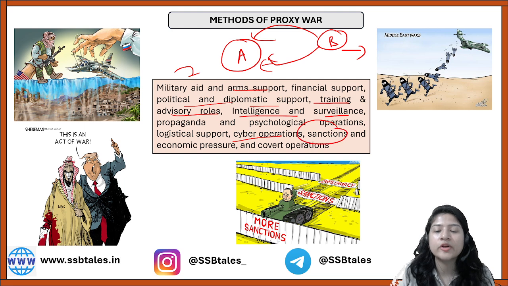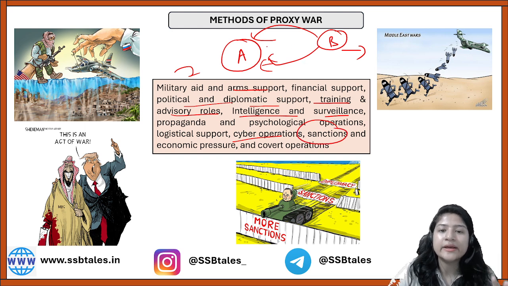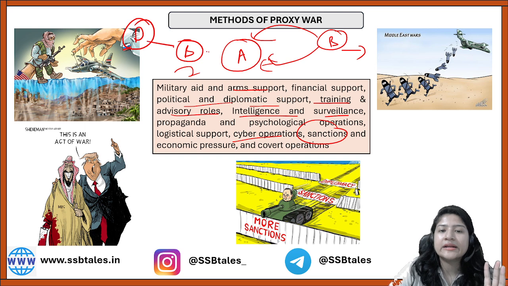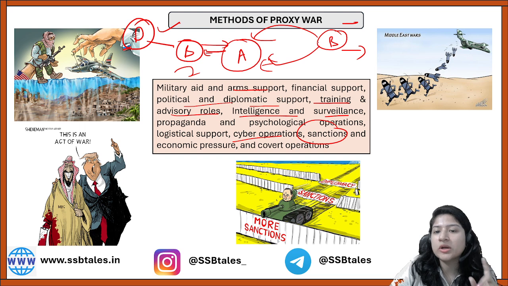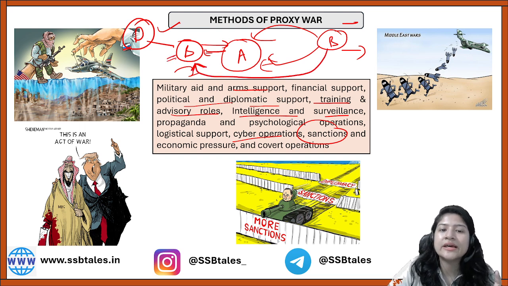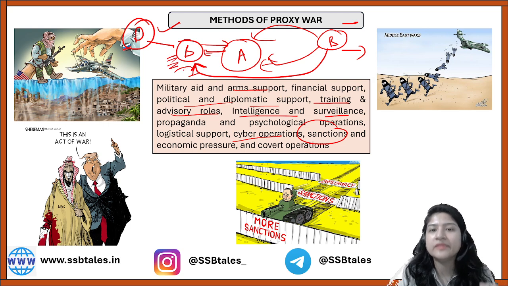Sanctions can be put in place. For example, let's say D and B are superpowers, and they are engaged in a proxy war which is happening between countries A and B. So what B will do is impose sanctions on the other side so that their position can be weakened.